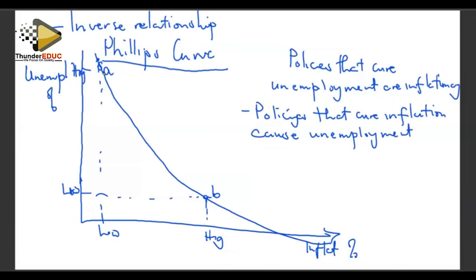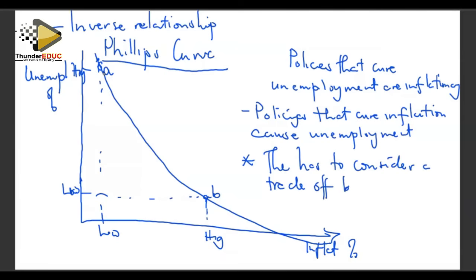So what does the government do in this instance? The government has to consider a trade-off between the two. It is the duty of the government now to decide how much unemployment must we keep for us to keep our inflation at a specific level. Or if we want to reduce our inflation, how much must we trade it off for an increase in unemployment? So it is now the duty of the government to decide.